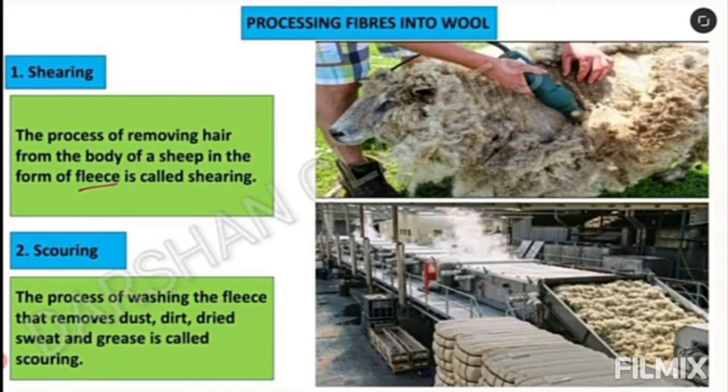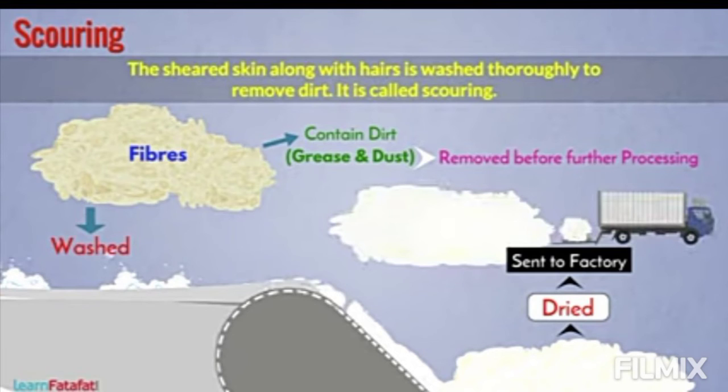Now the second step is known as scouring. The sheared skin with a thin coat of hair is washed thoroughly in tanks to remove grease, dirt and dust. The hair which has been cut consists of grease, dirt and dust, which has to be washed off. This process is called scouring. Earlier scouring was done in tanks, but nowadays it is done by machine.